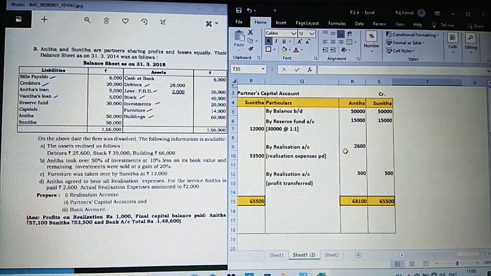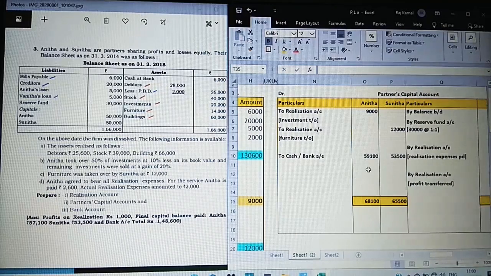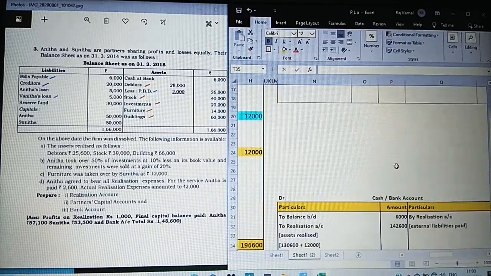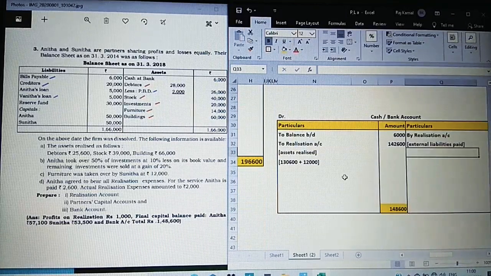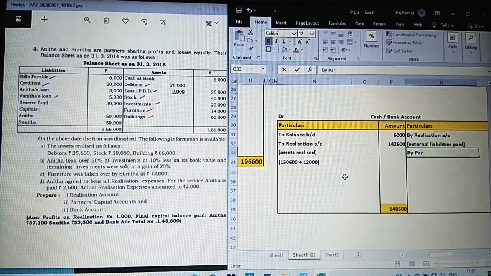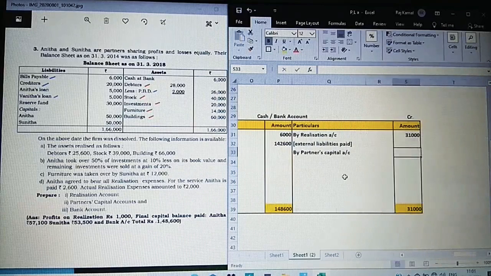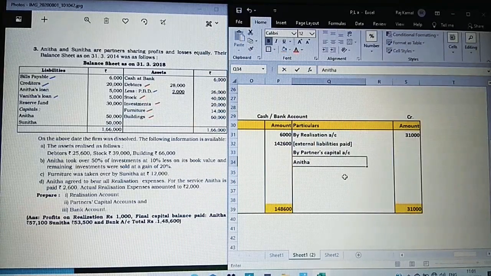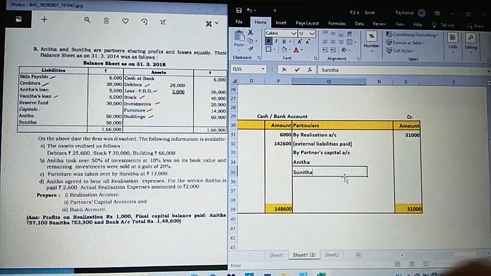Now let us move on to the partners capital account, and we have here the value of Anita and Sunita to be settled, so that is going to be written here now, by partners capital account Anita then Sunita.